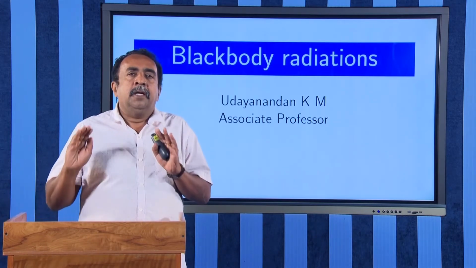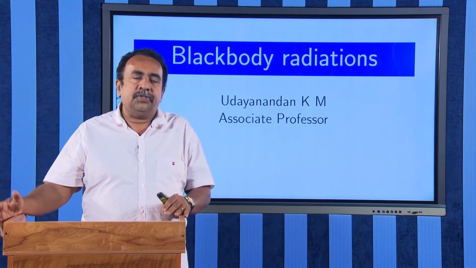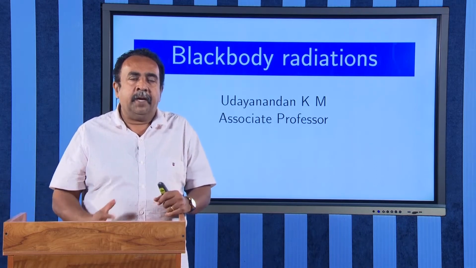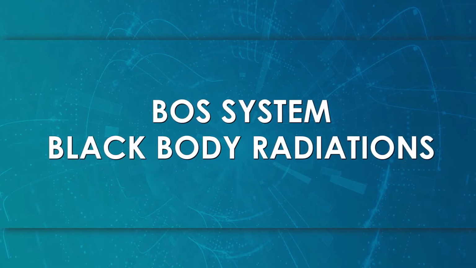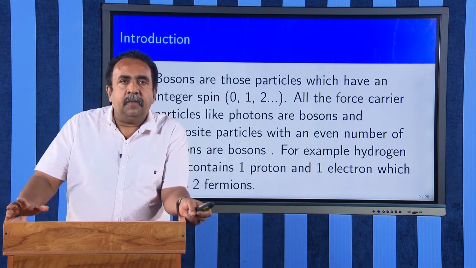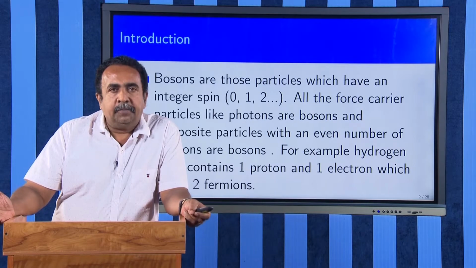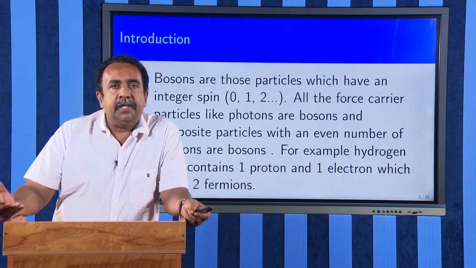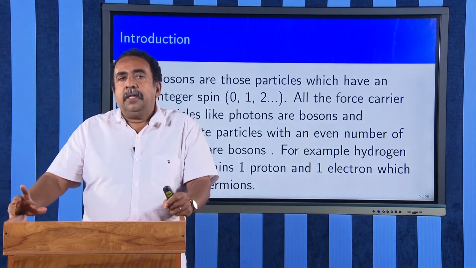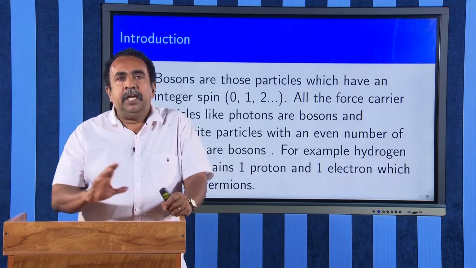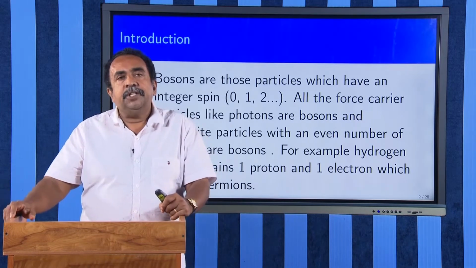The best example for a quantum system is black body radiation, that is the radiation emitted by a hot body. In this section we will be studying black body radiation, and it was Max Planck who obtained the expression for the energy density distribution of black body radiation, which is given by u(nu) d nu equal to 8 pi h nu cubed by c cubed, times 1 divided by e raised to h nu by kT minus 1, d nu, which we will be deriving later.